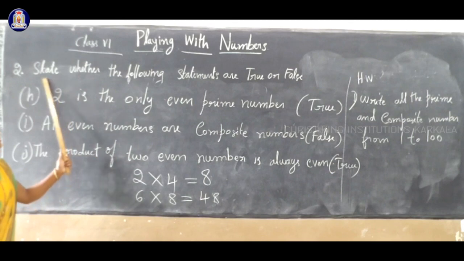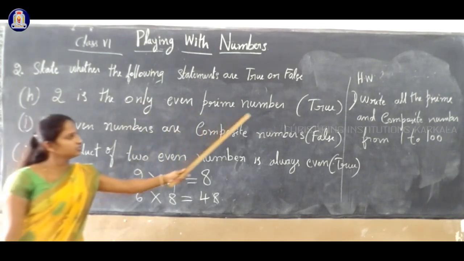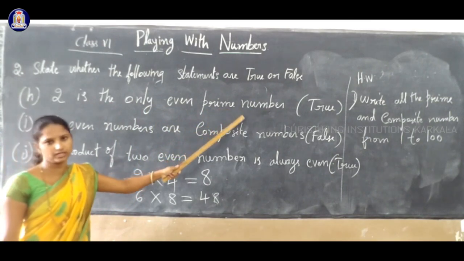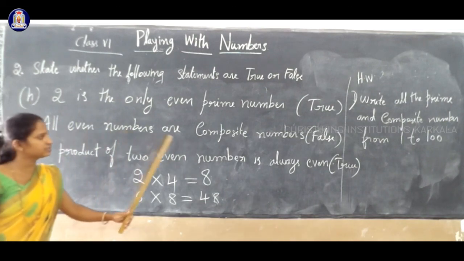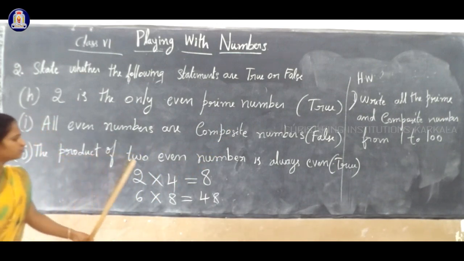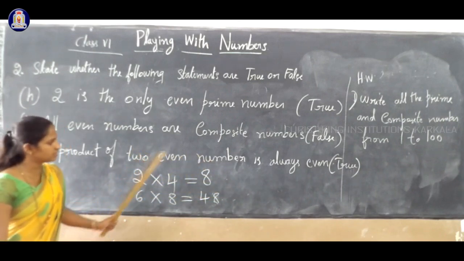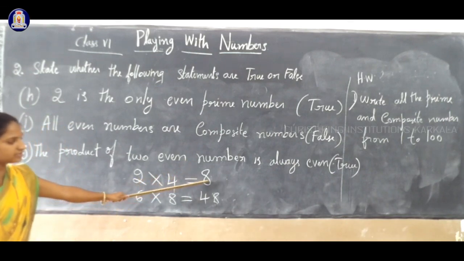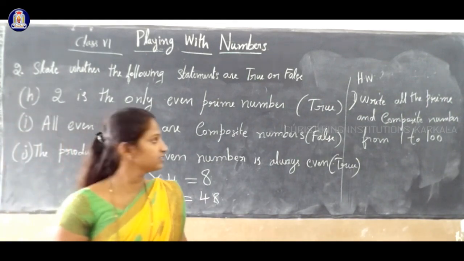So these are the statements. You have to find out whether the following statements are true or false. So here this answer is true because 2 is the only even prime number. Correct? Next, all even numbers are composite numbers. So false statement. Next, the product of two even numbers is always even. Sorry, this last one is true. Correct? True. Why? Because we multiply two even numbers, so we got an answer that is also even. The product of any two even numbers is even. Clear? Yes.